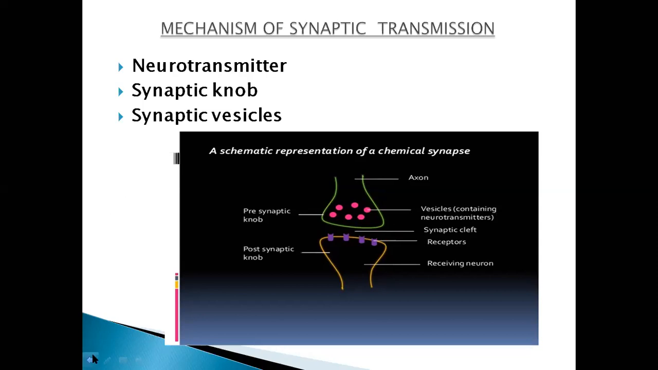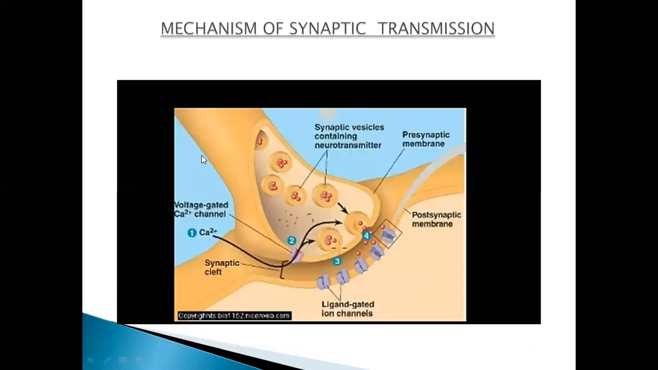After that, we are going towards the mechanism of synaptic transmission, that is, how this chemical messenger moves from the presynaptic towards the postsynaptic. Okay, first one, the step number 1 that is given here. What happened in it? You can see that these are the calcium ions, right?